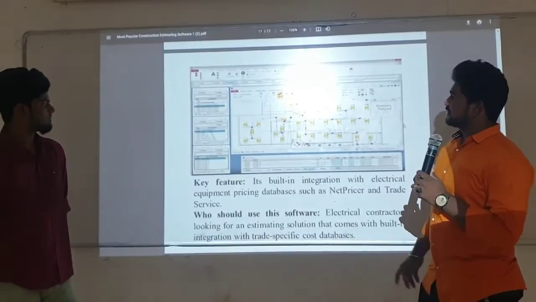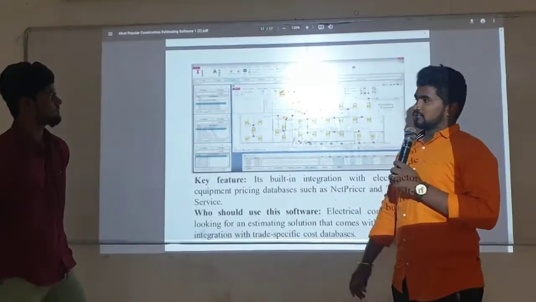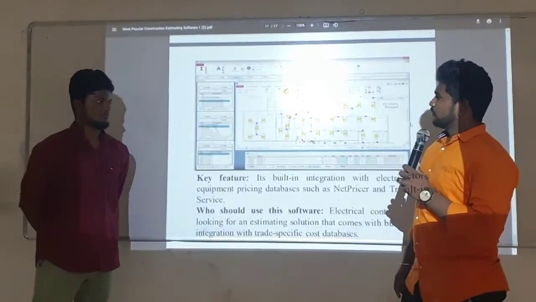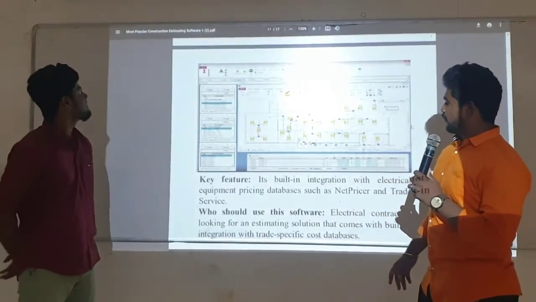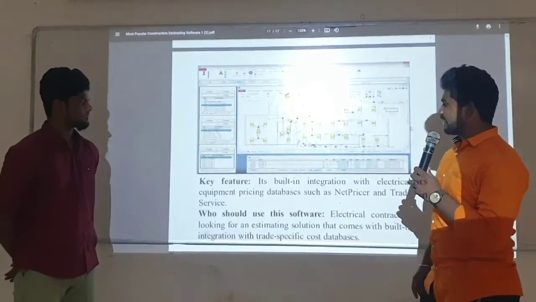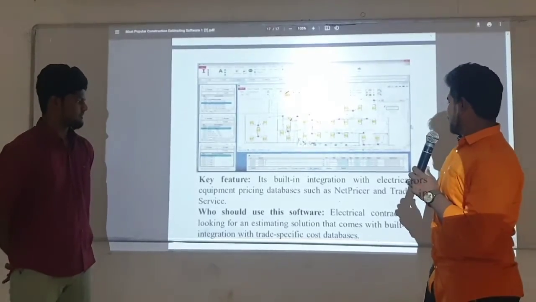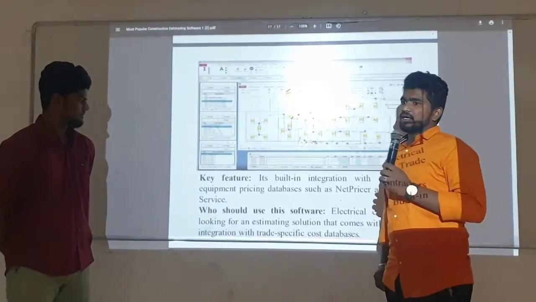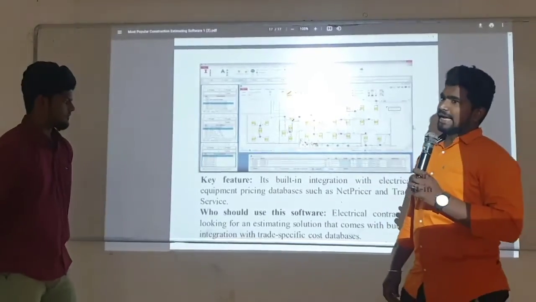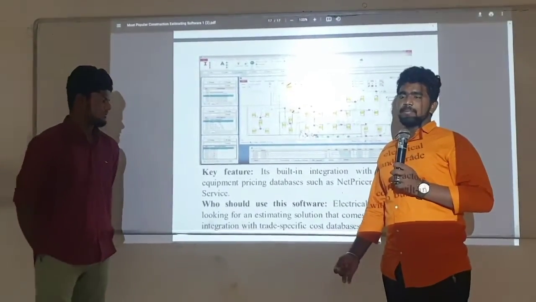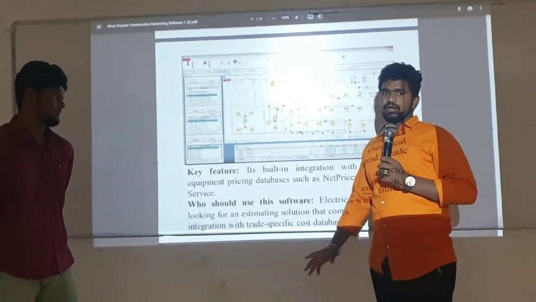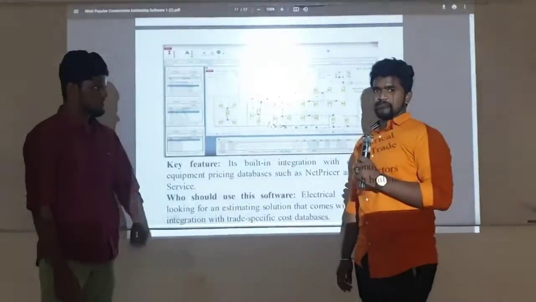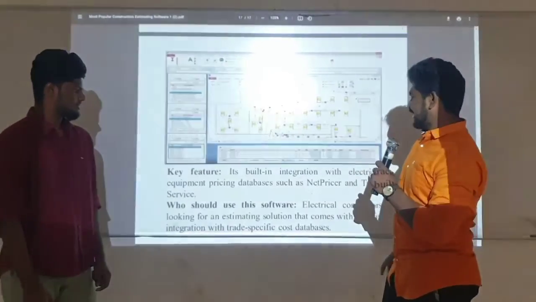Next, this software is easily available for site engineers to work at the job location. The key feature is built-in integration with the electrical equipment using a database, net pricer and trade services. This is the planning about the electrification, plumbing, and more specifications. Who should use the software?